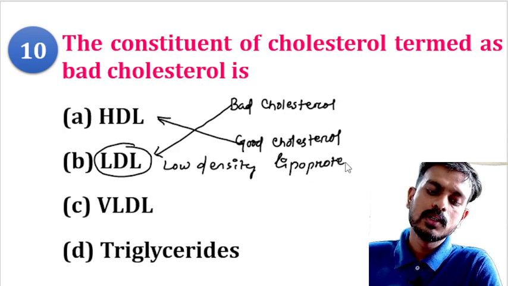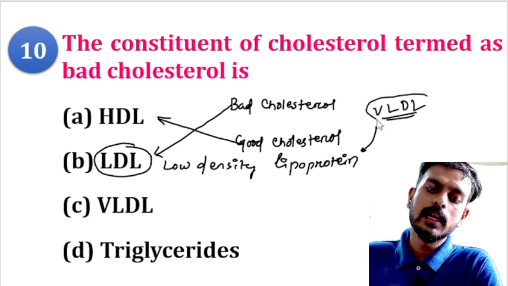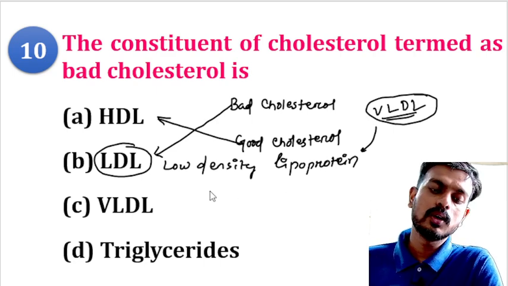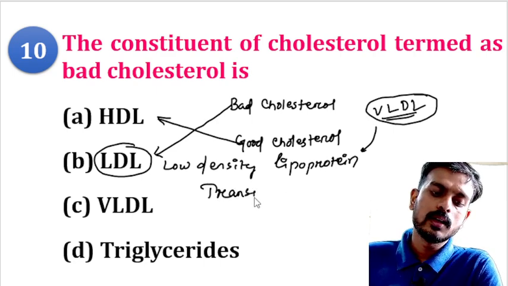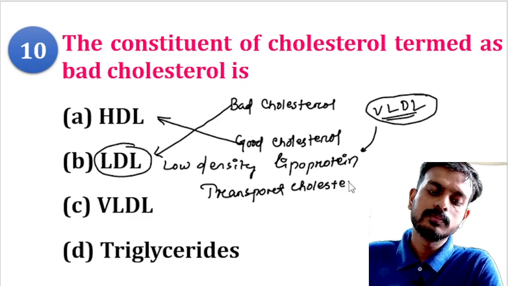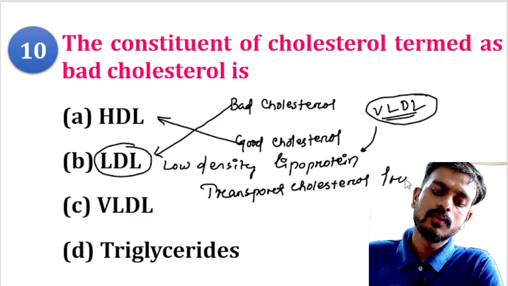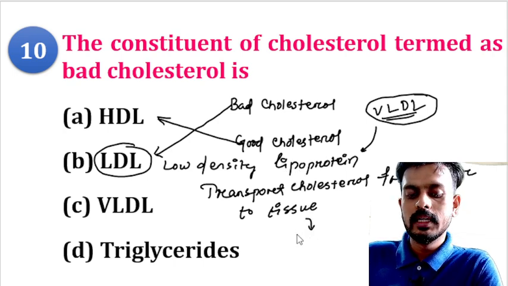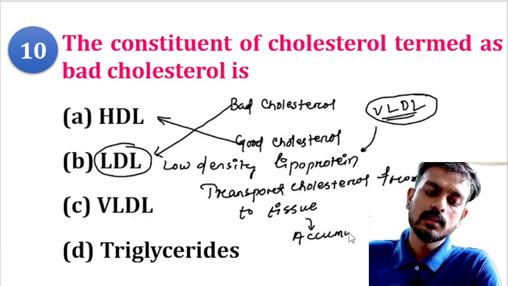So low density lipoproteins are basically generated from VLDL, that is very low density lipoprotein. These low density lipoproteins transport cholesterol from liver to tissue, and that will lead to accumulation.